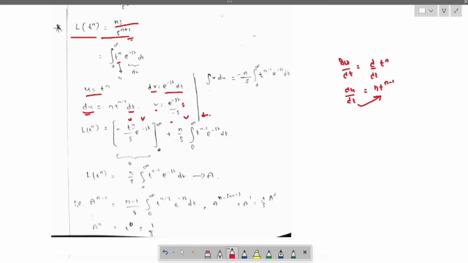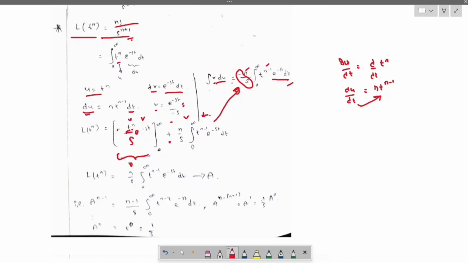When we substitute, u equals t power n and v equals e power minus st by minus s. Substituting the limits 0 to infinity, this term value equals 0. Now, the second term is minus integration of v du, where v is e power minus st by minus s and du is n t power n minus 1 dt.